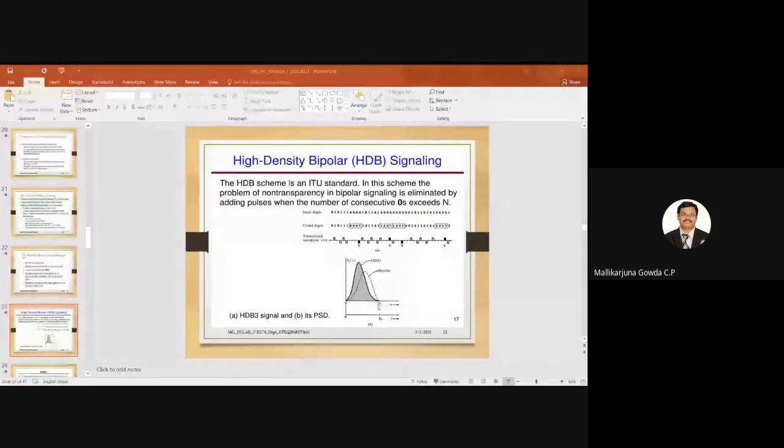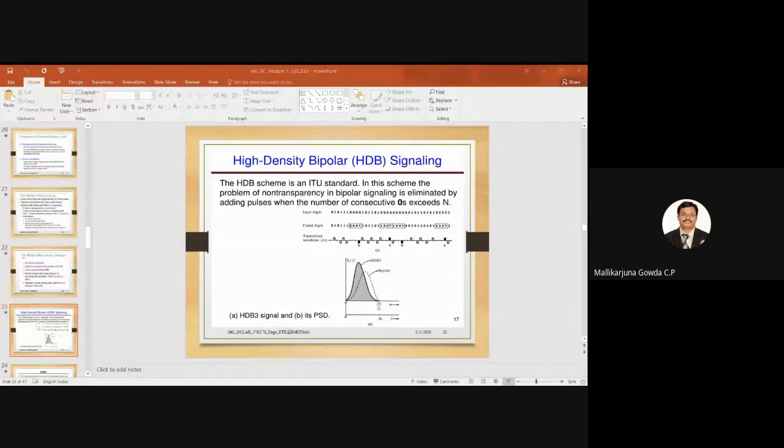Then see here what I am finding. How many zeros are there? 1 2 3 4, then 5 6 7 8, so more than 4 zeros are there. So the first 4 zeros I will replace by a special sequence known as B00V. In that, B equal to 1 means it conforms to the bipolar rule. That is why I represented this 1 by a positive pulse, because the previous pulse was negative, so the next will be a positive pulse.